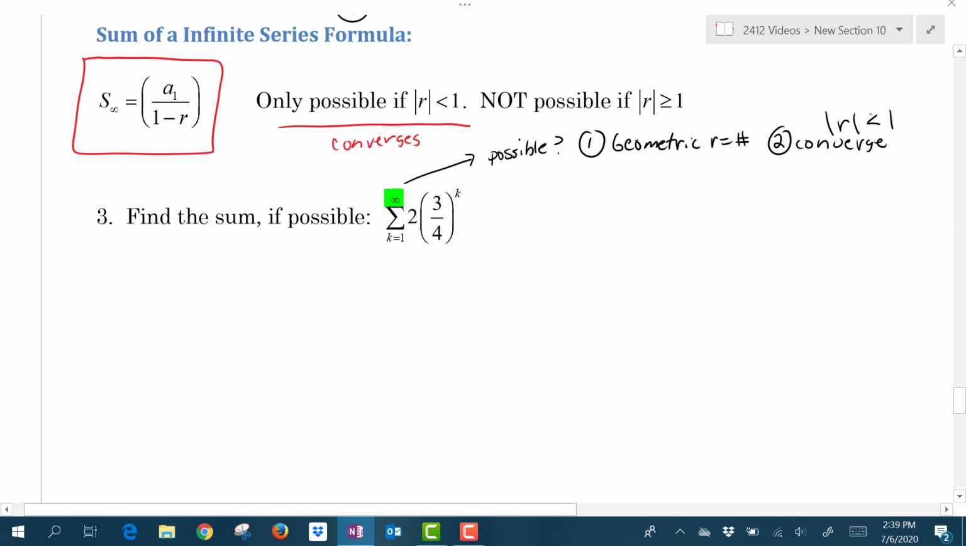So let's see if our sequence meets these 2 conditions before we try to find the sum of these infinite number of terms. All right, so let's find the first term. Plug in k equals 1.